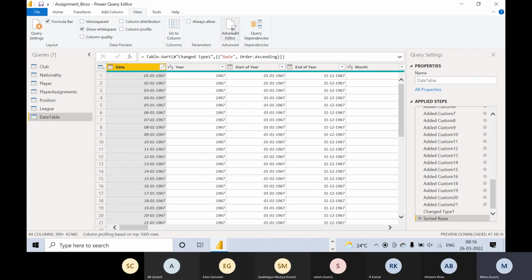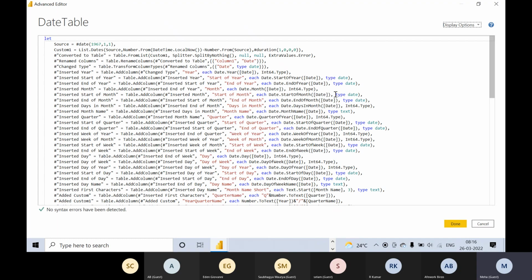The third parameter that you have here will define what gap you want to have in your date. So that's what is happening using the first two, and then these all are easy to understand, right? Converted to table, that whatever you have made is converted to table, and this is the M code. Then you have renamed column, and then change type, inserted here.